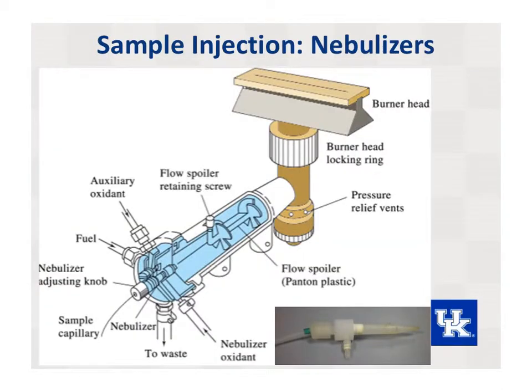A nebulizer is used to inject the liquid sample into the burner. The nebulizer uses compressed gases, in our case a fuel and an oxidant. The high pressure of the gas forces the liquid into an aerosol. This aerosol is then pushed through spoilers and baffles to filter the aerosol to a discrete size of approximately 5 to 10 nanometers. This aerosol can then enter the flame with the fuel and oxidant.